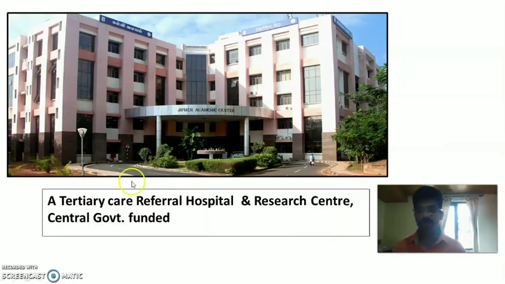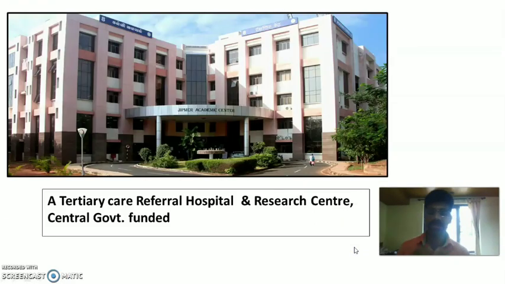One example of a tertiary care referral hospital and research center is JIPMER. You can see the JIPMER Academic Center that is in Pondicherry. That is run by central government funds. So this institution is considered a referral hospital and research center at a national level, under the tertiary healthcare services. So that is about the tertiary level of health care. Now we have completed primary, secondary and tertiary level of health care.